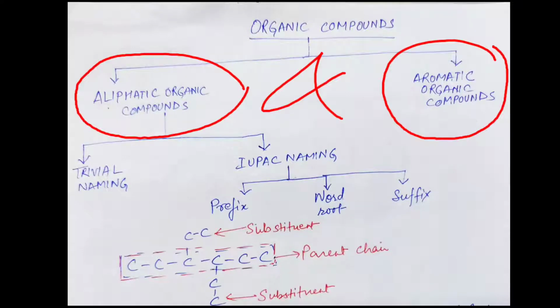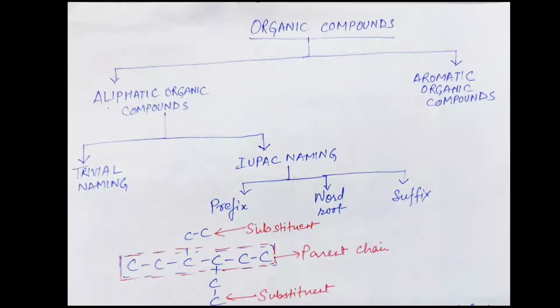Aliphatic organic compounds are further divided into two categories: saturated and unsaturated hydrocarbons. Unsaturated hydrocarbons are those having double and triple bonds between carbon-carbon atoms, and saturated are those having single bonds between carbon atoms.